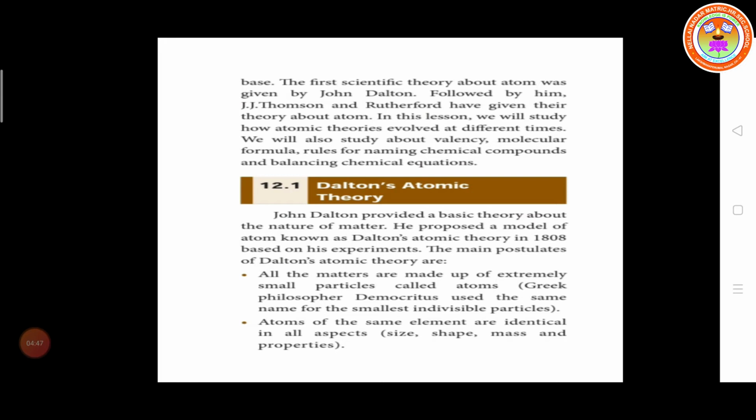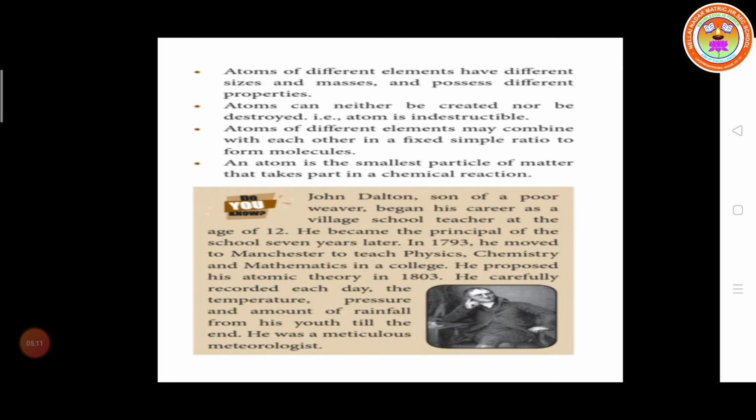The Greek philosopher Democritus used the same name for the smallest indivisible particles. Atoms of the same element are identical in all aspects: size, shape, mass and properties are the same.